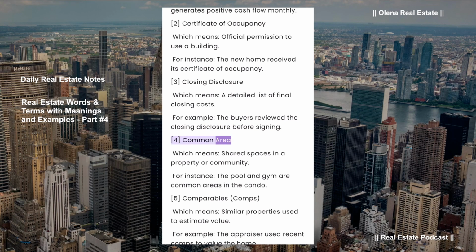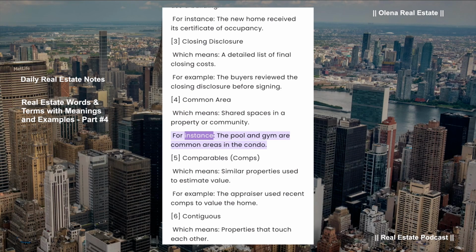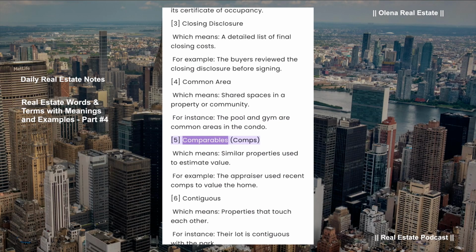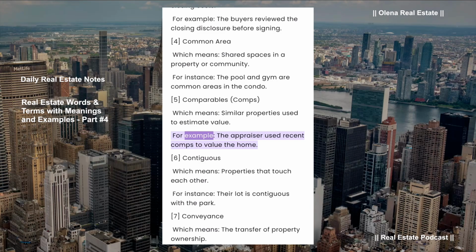Common area, which means shared spaces in a property or community. For instance, the pool and gym are common areas in the condo. Comparables, comps, which means similar properties used to estimate value. For example, the appraiser used recent comps to value the home.